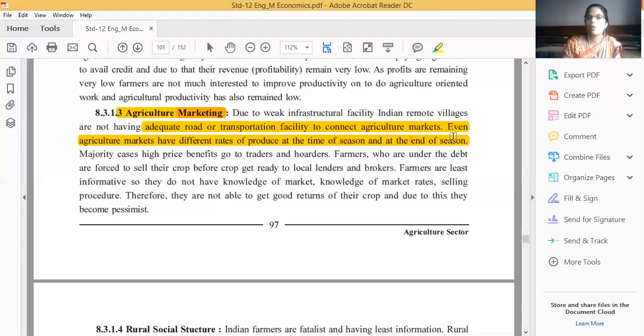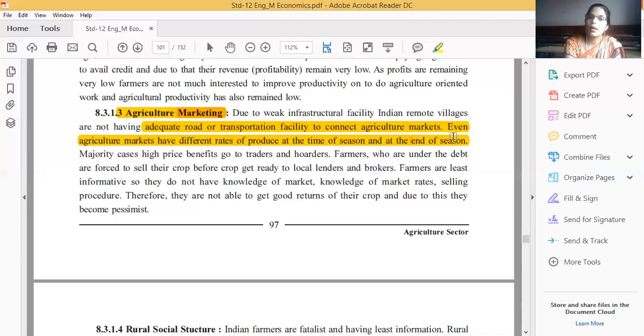Due to that reason, whatever crop they produce, they have to sell that commodity in the market at the same time, and they cannot get the benefit of end-of-season prices. So in the majority of cases, the high price benefits go to traders and holders. These are persons who can hold the produce for some time and sell it later. Traders also benefit because they collect all types of crops from the farmers during the season, but sell the same crops during the scarcity of the commodity and at the end of the season, and they get high profit.